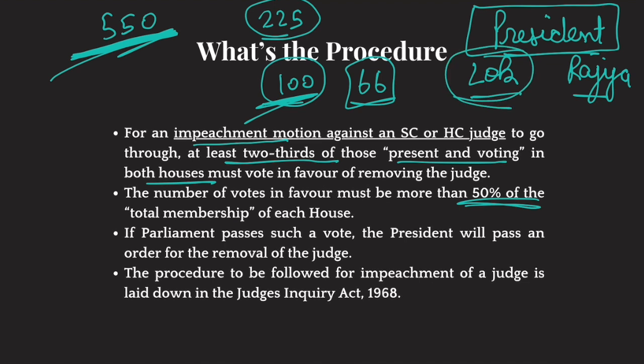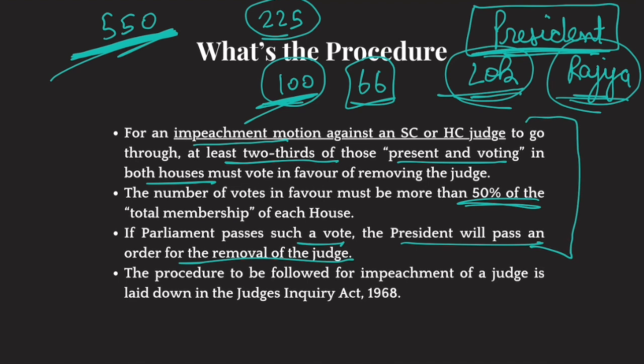Both Lok Sabha and Rajya Sabha should agree. Once the motion is passed by both Lok Sabha and Rajya Sabha, then it goes to the president, and the president shall remove the judge. If the parliament passes such a vote, the president will pass an order for the removal of the judge. Now, these are the provisions which are mentioned in India's constitution.